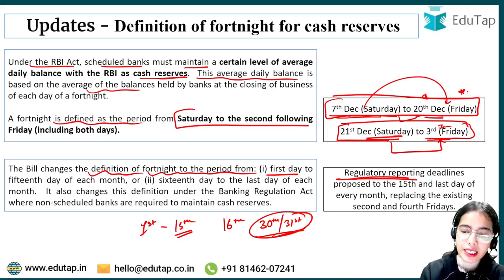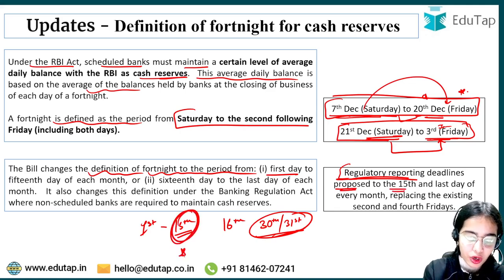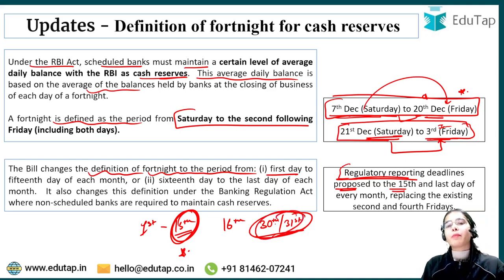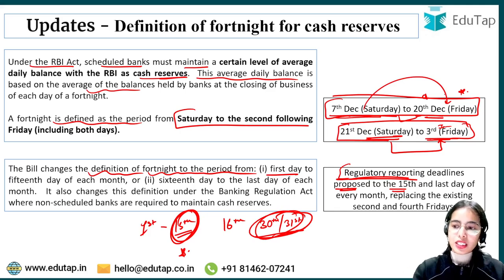So this is the idea that the regulatory reporting deadlines are proposed to be the 15th. So the regulatory reporting will happen on the 15th and on the 30th of every month. It will become easier for the banks to keep in mind that the reporting deadline is on the 15th, or the reporting deadline is at the end of the month. So it will be easier for the banks to remember and for the reporting deadlines to be met, because this was quite complicated and had to be kept in mind.